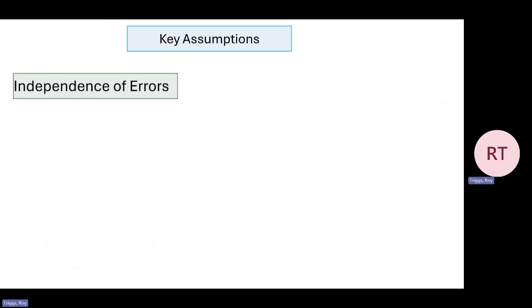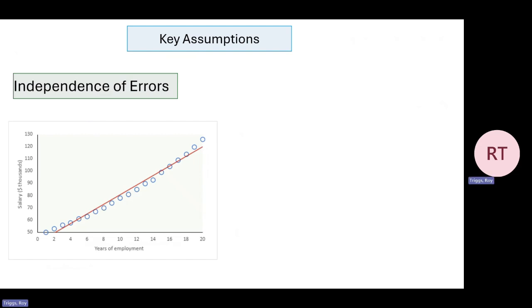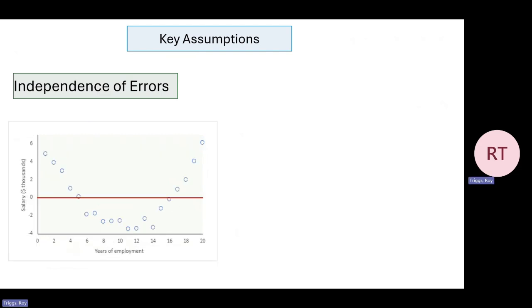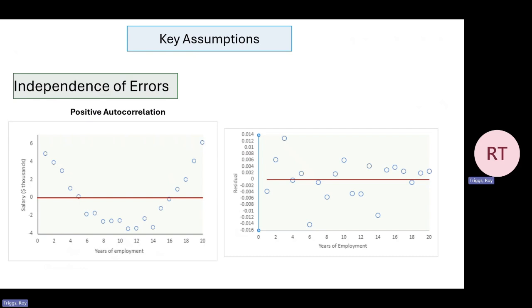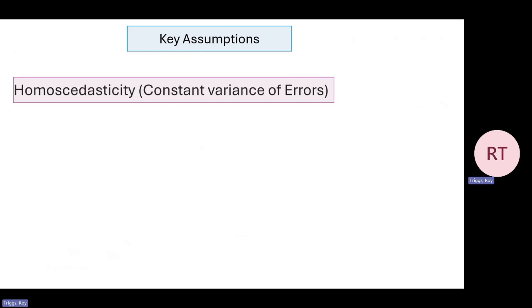That said, independence of errors is another key assumption which should be considered. There's our model, which looks to be linear, but upon evaluating the residual plot, there's a clear pattern there. This suggests that there is a positive autocorrelation. We don't want this. We want it more like this, an even scatter above and below the line, with no autocorrelation.